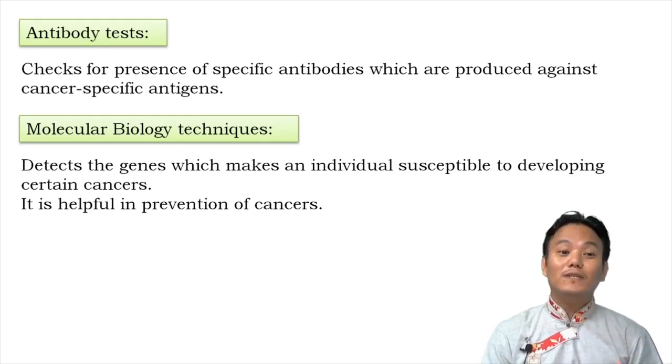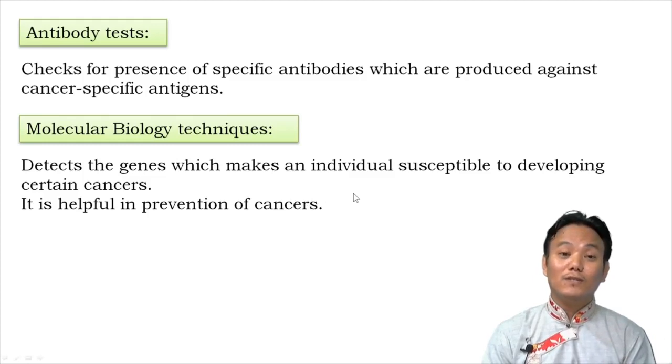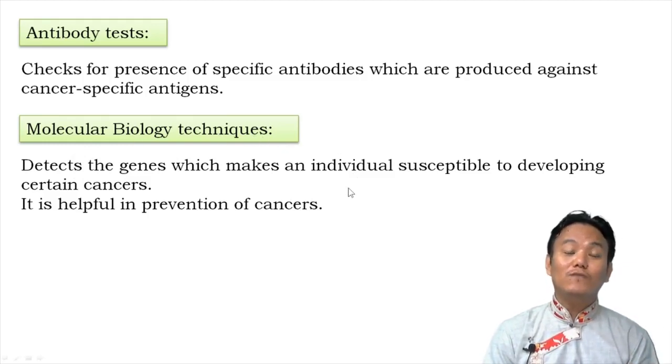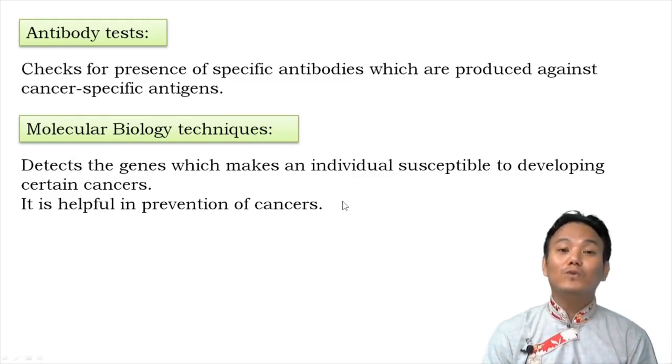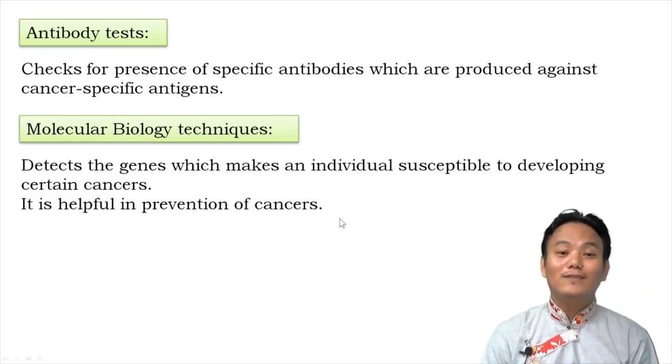A person can avoid certain carcinogens which can lead to the formation of certain cancers to which he or she is susceptible. Let's say if the molecular biology techniques find out that a person has a gene which makes that person susceptible to lung cancer, the person can avoid smoking, the person can avoid polluted places in order to prevent development of lung cancer in later stages of his or her life.